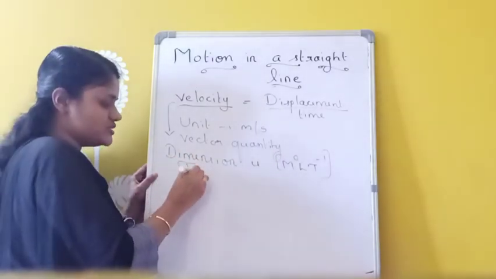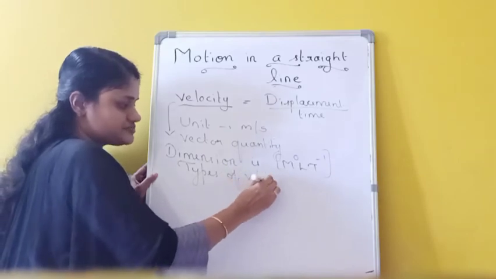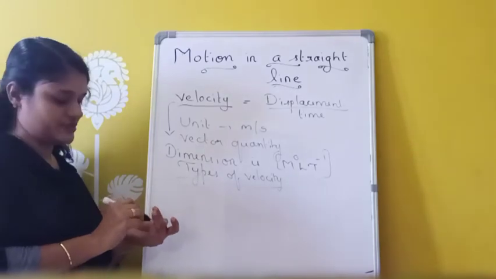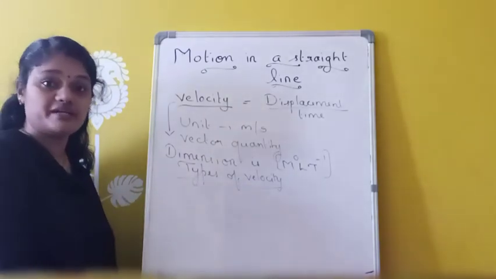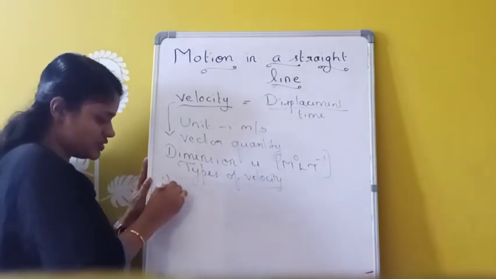Now we have to study about the different types of velocity. So first one is uniform velocity. Already we studied about uniform speed. Similarly, we have to study about uniform velocity. So first one, uniform velocity.